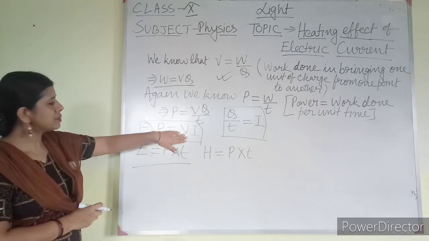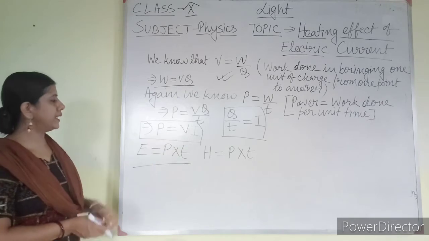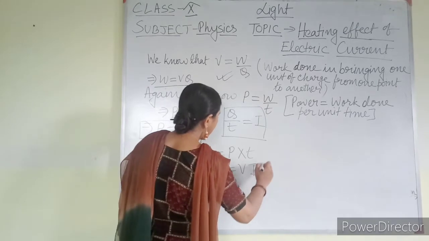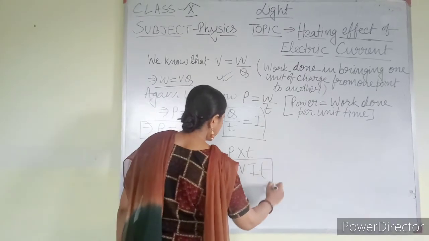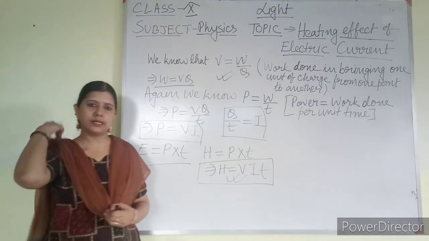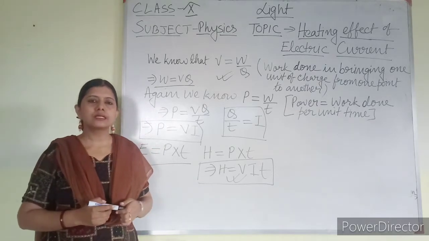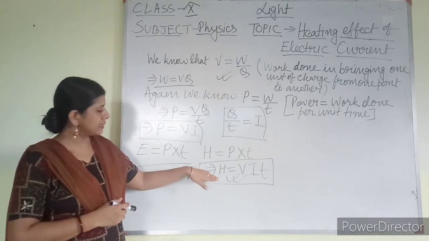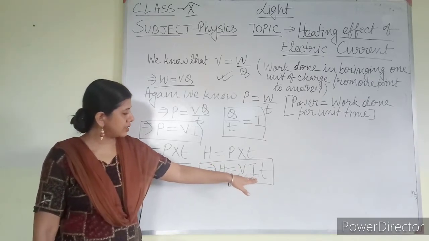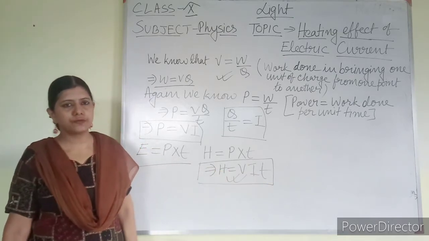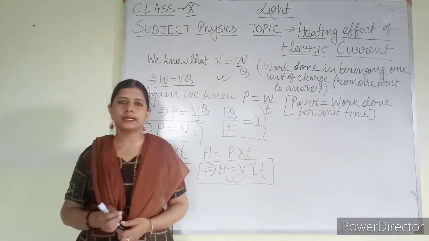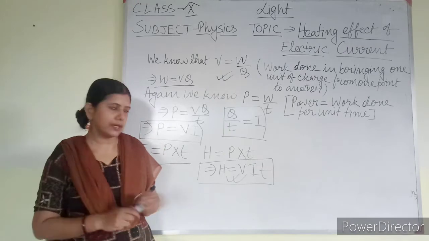Now what is P? I already got P equal to V into I. So I can write here H equal to VIT. So this is also the equation that I am going to use later on for solving various numericals. Or if you get that what is heat energy, then I can write that heat energy equal to V into I into T. V is potential difference, I is electric current, and T is the time for which it is flowing.